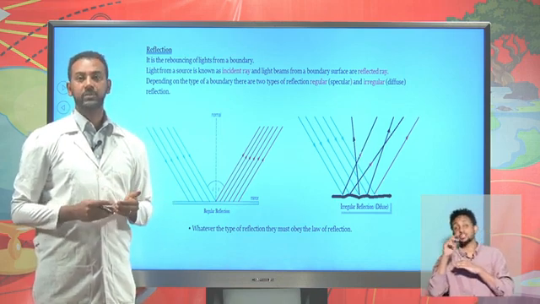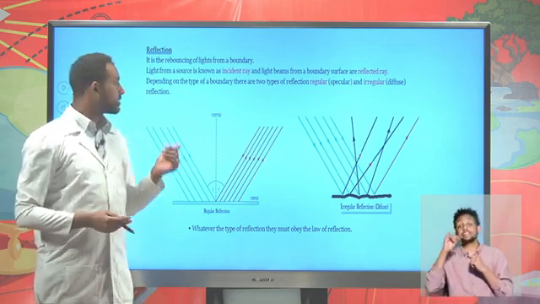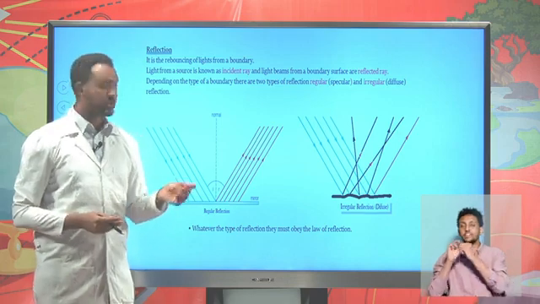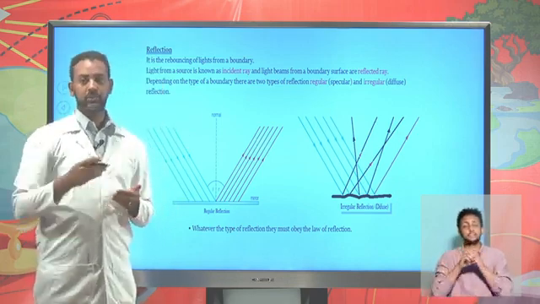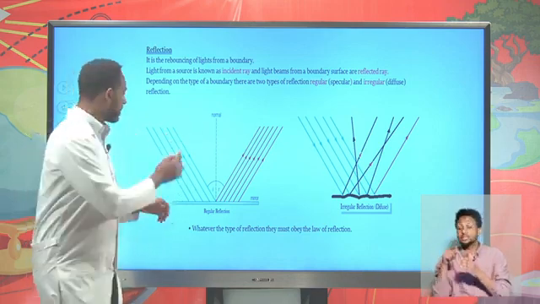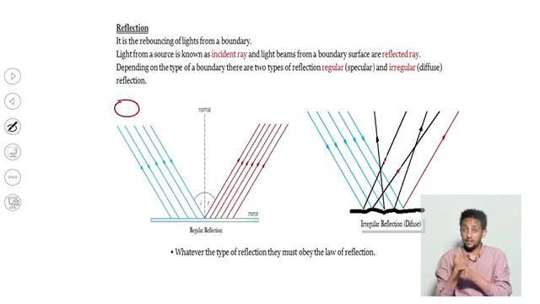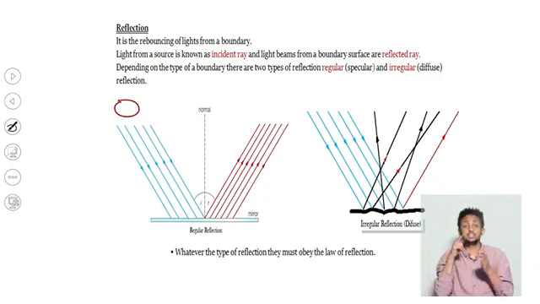These are the common properties of all waves. Light as a wave has reflection, refraction and diffraction, as well as interference. Reflection means the rebouncing of light from a given boundary. There might be a source, it might be sunlight. From that, here you have a mirror or any obstacle, so that it might be rebounced.